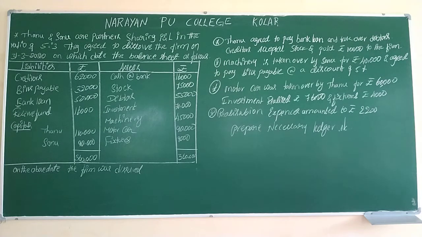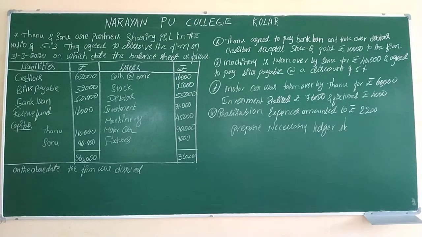Therefore, Tanu agreed to pay bank loan. Here some transactions are adjusted with some other assets, so the liabilities will be adjusted to the assets and the assets to the liabilities. Tanu agrees to pay bank loan and took over debtors. Creditors accepted stock and paid rupees 10,000 to the firm. Machinery is taken over by Sonu for rupees 40,000 and he agreed to pay bills payable at a discount of 5%.